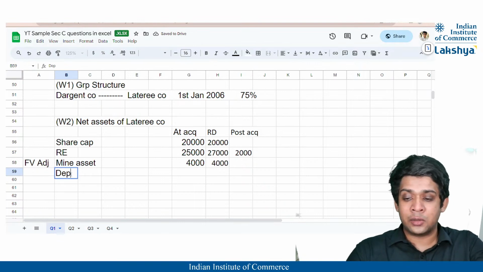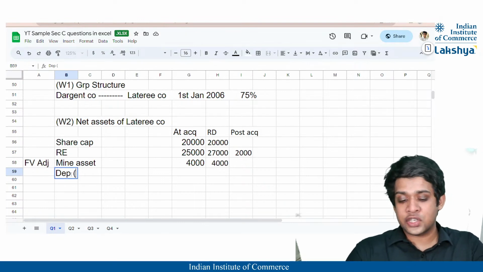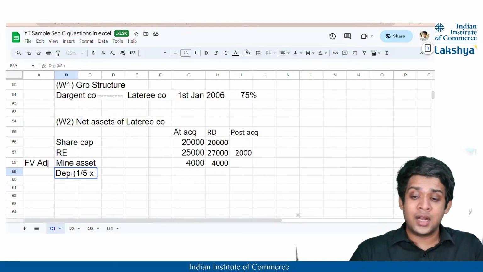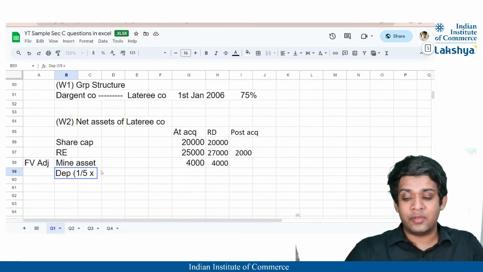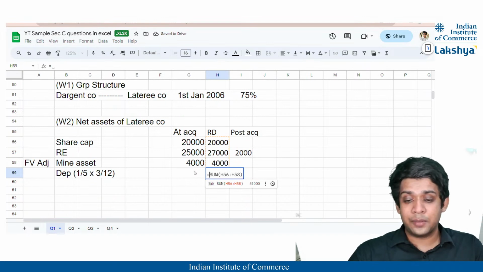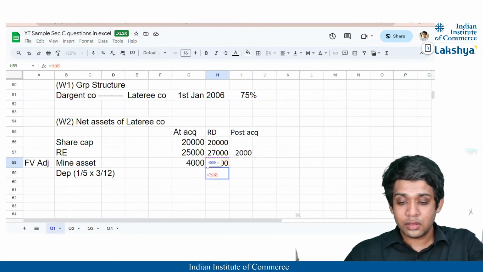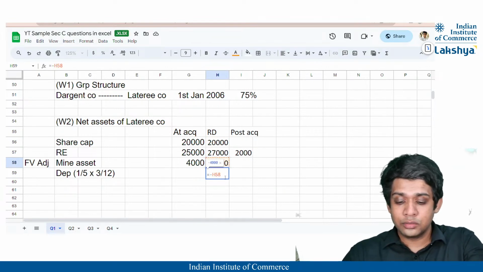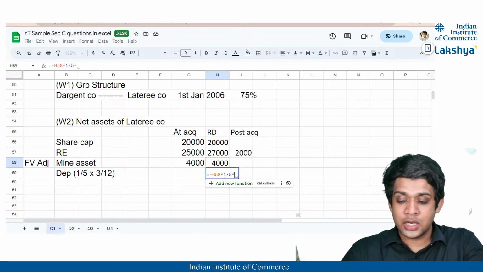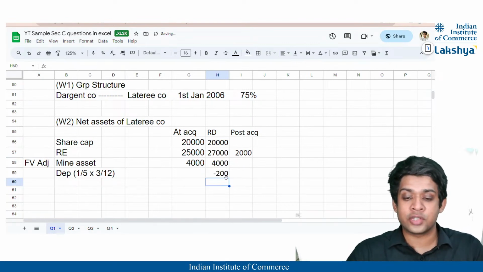Now since it is an asset, it will be depreciated, and obviously the depreciation charged will be based on the useful life of this mining activity, that is 5 years, because the dismantling is going to be incurred after 5 years. And we have acquired the company 3 months ago, so we will charge depreciation of only 3 months. Thus the depreciation charge is 4,000 into 1 divided by 5, which is depreciation, into 3 divided by 12, which is the time apportionment, right?